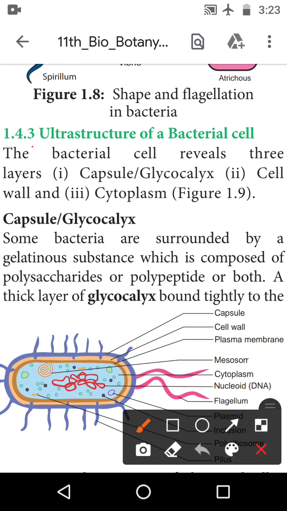Ultrastructure of bacterial cell. Bacterial cellோட ultrastructure நம்ம பார்க்கலாம். The bacterial cell reveals 3 layers. இதில் வந்து 3 layers, important layers. First one is the capsule or the glycocalyx, and cell wall and cytoplasm. Capsule or the glycocalyx, cell wall and the cytoplasm.